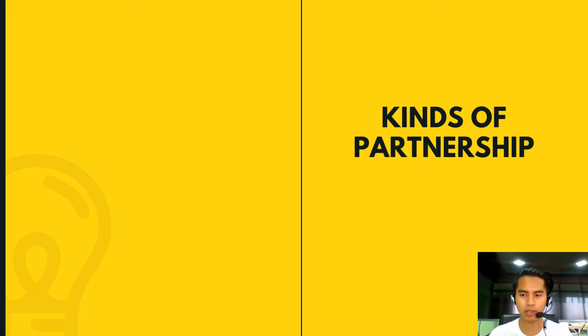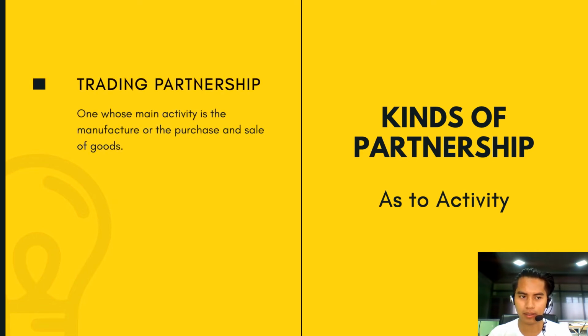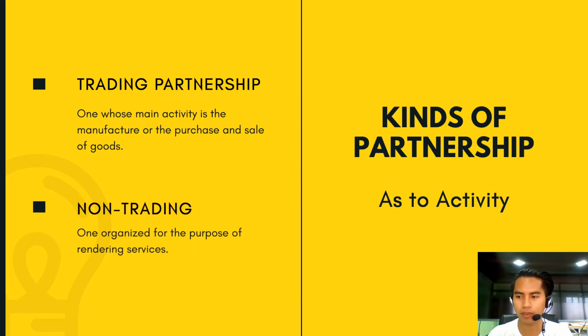Okay, so we proceed to the kinds of partnerships. We have the first as to activity. As to activity, there is trading partnership and non-trading partnership. For the trading partnership, the main activity here is the manufacture or the purchase and sale of goods. While in the non-trading, the main activity is the rendering of services. We also have the kinds of partnership as to object.